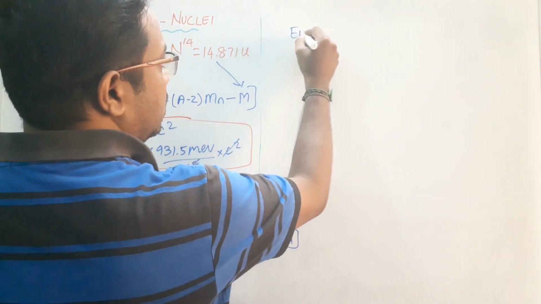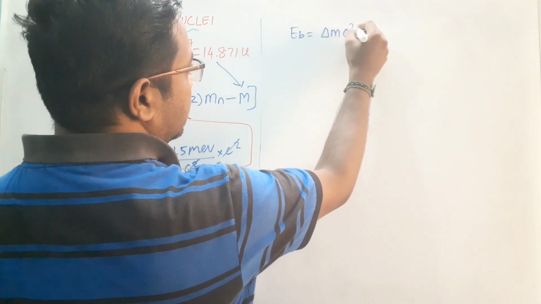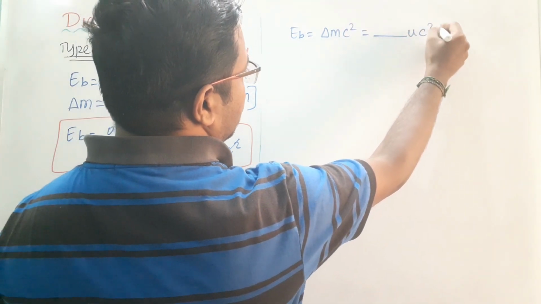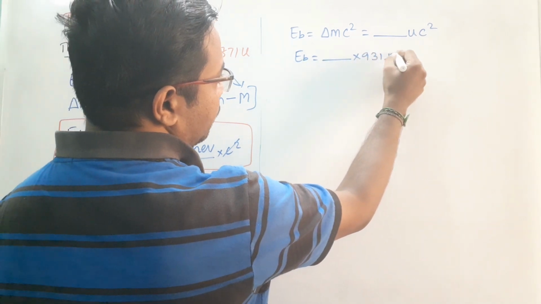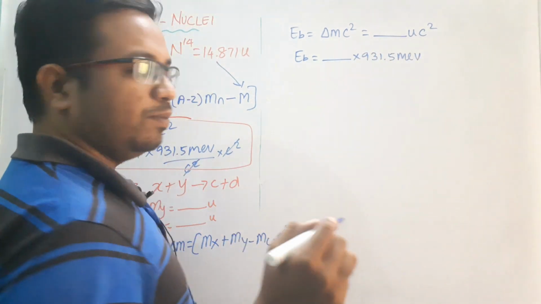Now EB is equal to del M into C square. The del M value will be obtained in U. So just multiply your answer with 931.5 MeV. So this is our type 2 problem.